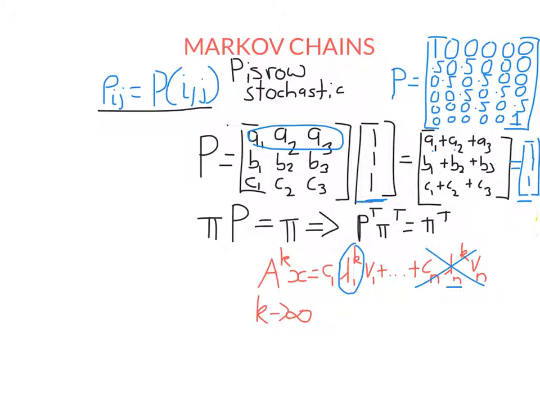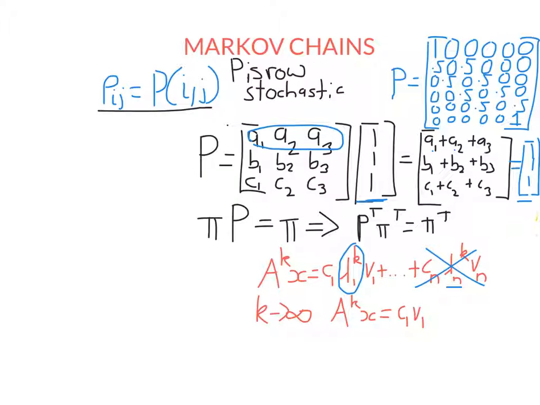So if this matrix, for example, had only one eigenvector corresponding to eigenvalue 1, we'd just have A to the power of k times x equal to some multiple of that eigenvector. And the same thing works if x is a row vector instead of a column vector. I just wrote it like this because this is what we did in discrete dynamical systems. So why am I going through all this? I'm just explaining to you why.